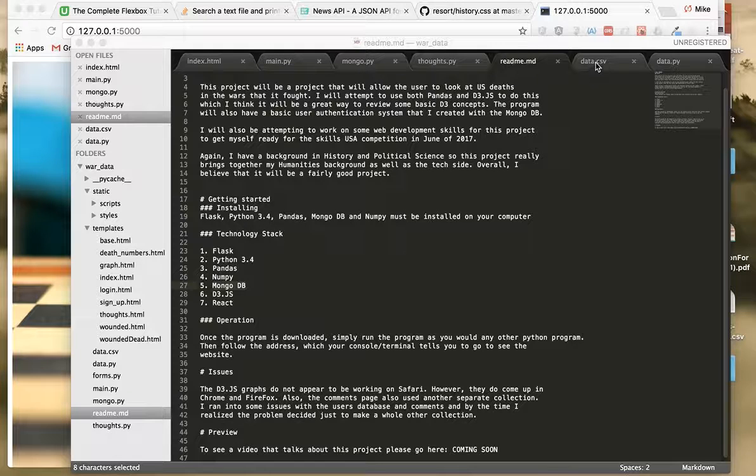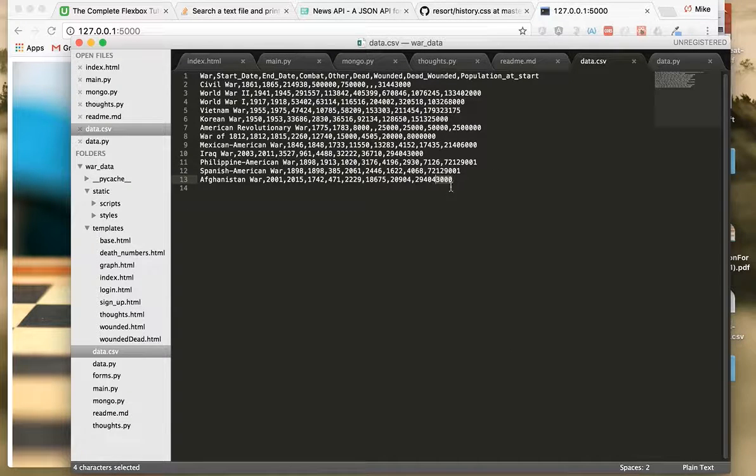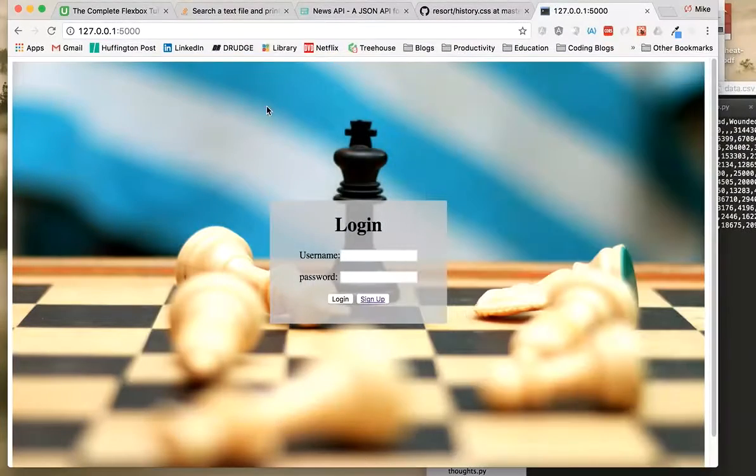But other than that, this project, like I said, focuses on more data. Here's the CSV file from the data that I'm pulling from. And as you can see, it's not a lot of data. It's just every war that the U.S. has been in. It's nothing that big, and I mainly focus on the dead in the war, the wounded, and dead and wounded. So that's really what I was concerned about. Even out of all this data, it was only 3 columns I really wanted. So saying all that, let's go to the login page.